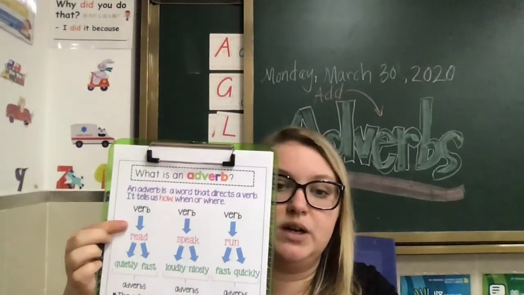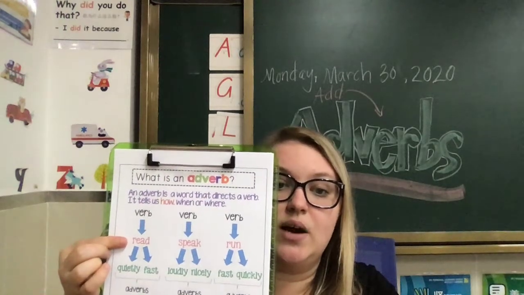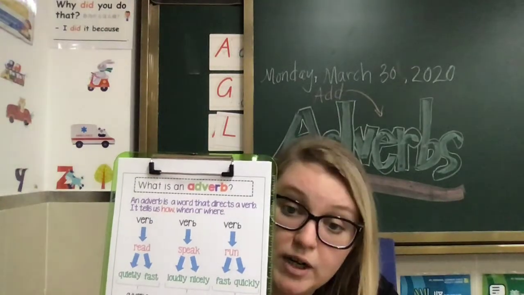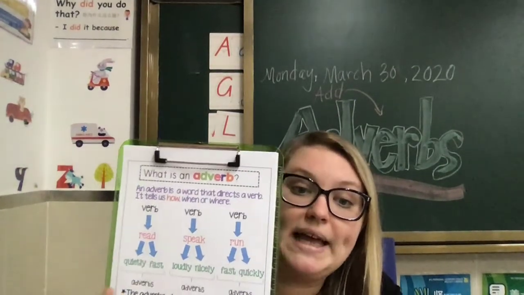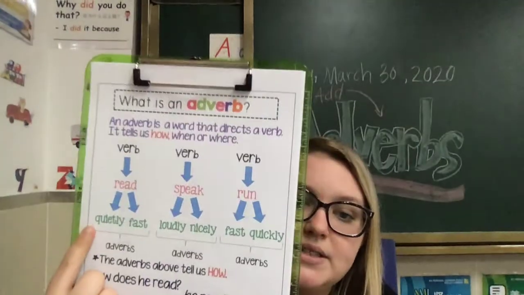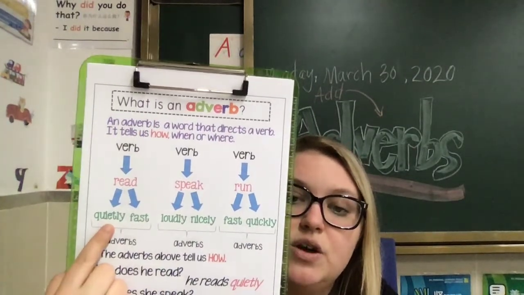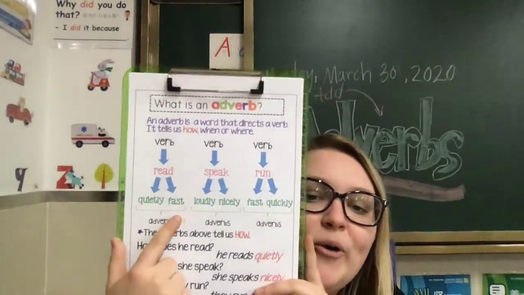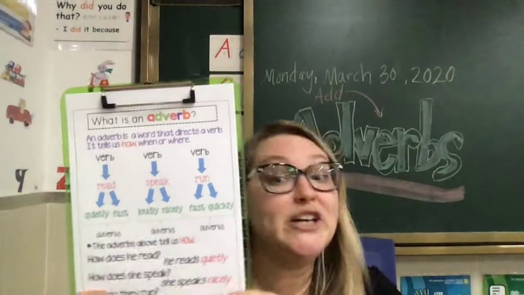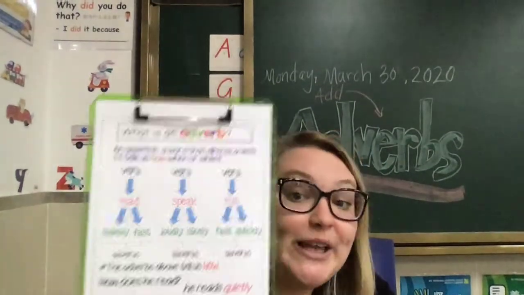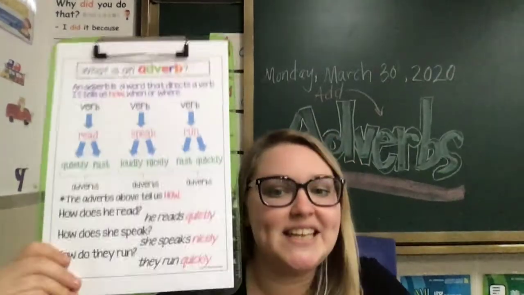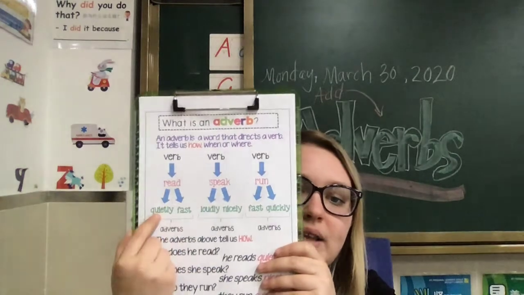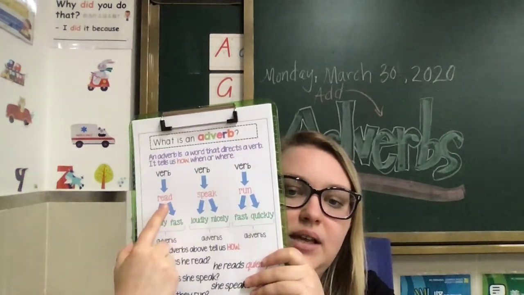So the first verb here is read. Now, one adverb you can use to explain the verb is quickly or quietly. Sorry, quietly. So that right there says quietly, right? So we can read quietly, which no one likes to do apparently. Or we can read fast, which is not a very good idea usually. I like people that read slow, okay? Take your time, all right? But we read quietly. She read quietly, right?